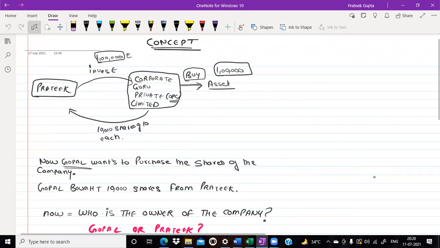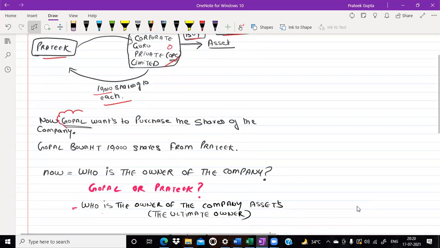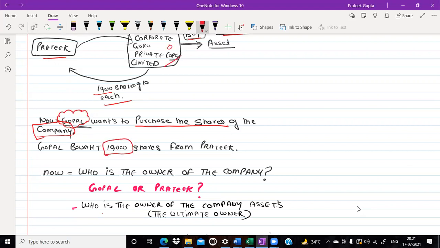Okay, sir. So let's say Pratik is investing 1 lakh rupees in Corporate Guru Private Limited. In return of the same, 10,000 shares of rupees 10 has been allotted. Now, this company has bought an asset of rupees 1 lakh. Now Gopal wants to purchase the shares of the company, and thereafter Gopal bought 10,000 shares from Pratik.